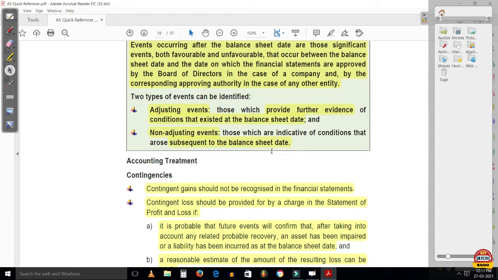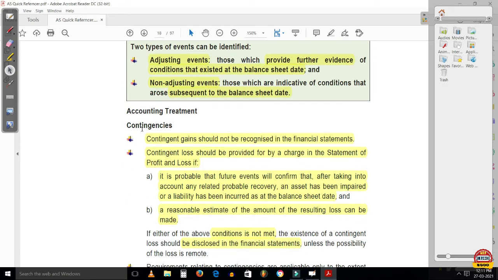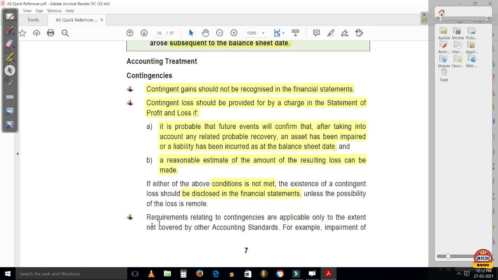Clear? Moving on, accounting treatment for contingencies. Contingent gains should be recorded in the financial statements. Contingent loss should be provided for by charge in the statement of profit and loss if it is probable that future events will confirm that, after taking into account any related probable recovery, an asset has been impaired or a liability has been incurred as at the balance sheet date, and a reasonable estimate of the amount of resulting loss can be made.